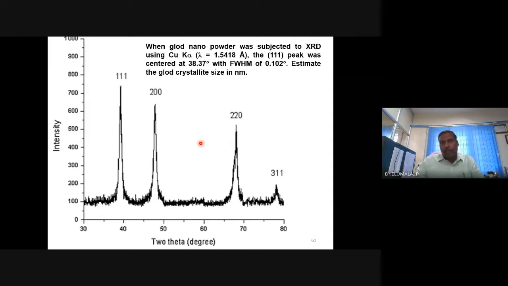You can take down this numerical problem. When a gold nanopowder was subjected to XRD using copper K alpha radiation, having the wavelength 1.5418 angstrom, the 111 peak was centered at 38.37 with the full width at half maximum 0.102 degree. Estimate the gold crystallite size. Please take down this problem.